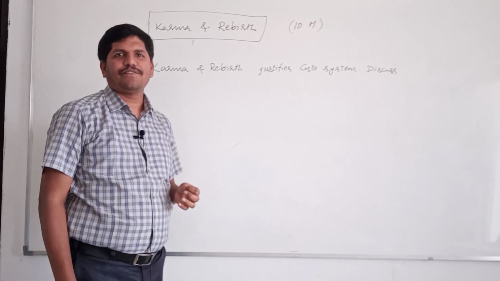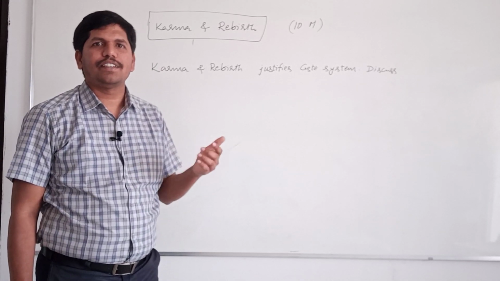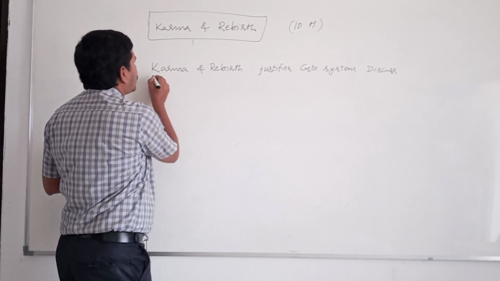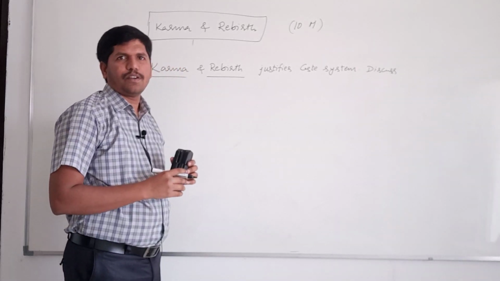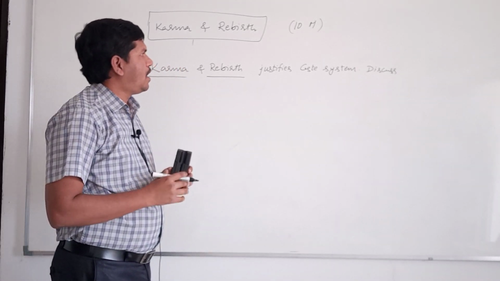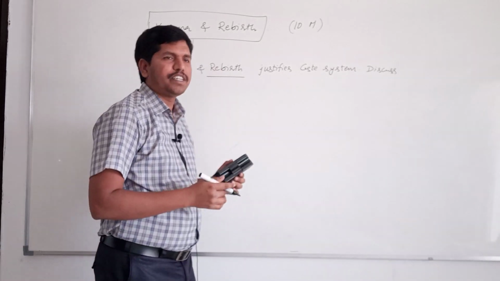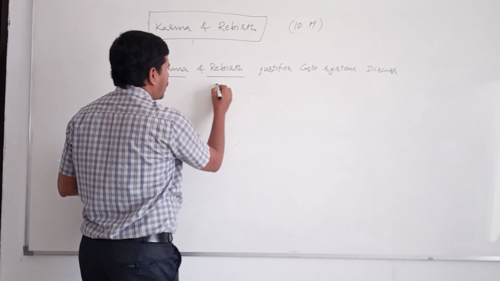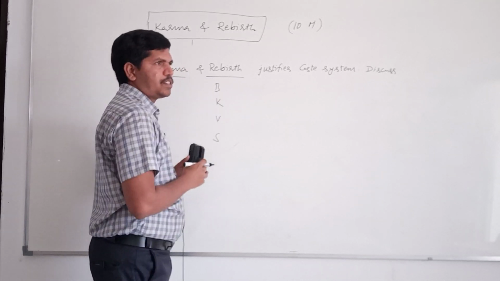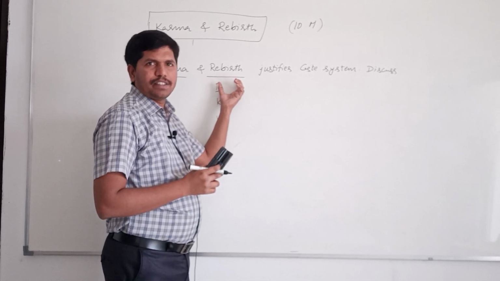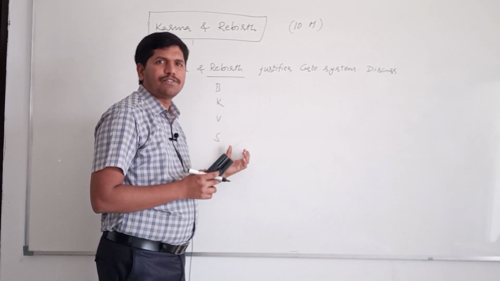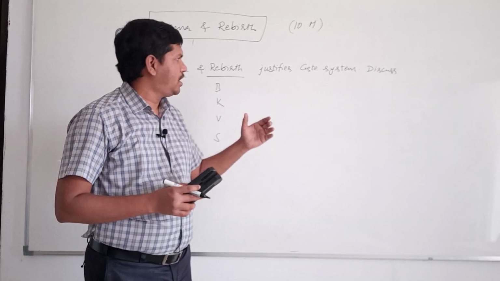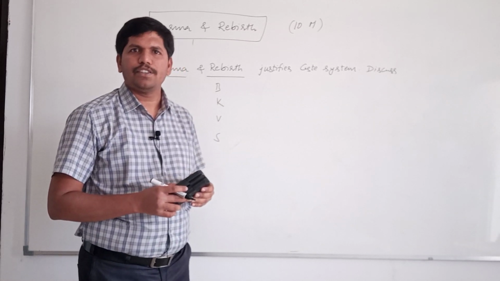But in the next section, the caste system will be discussed. First, in your examination, mention what is meant by karma and rebirth, and in what way it justifies the caste system. In the caste system, different castes are given a ranking: Brahmins, Kshatriyas, Vaishyas and Shudras. Higher caste people were given certain privileges and the lower castes had certain disabilities imposed. What are those privileges and disabilities? We'll discuss that in the next chapter. Here you can write briefly about them.